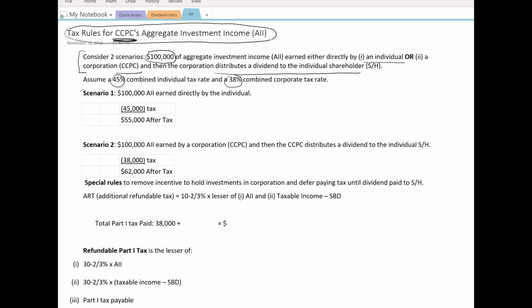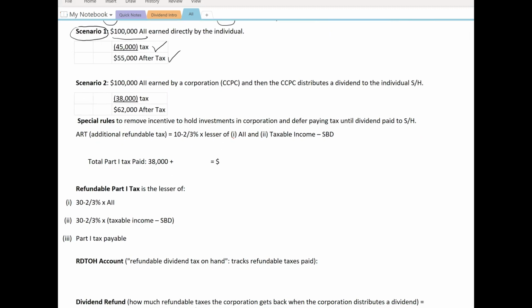So let's look at scenario number one. The individual earns $100,000 of aggregate investment income. They're going to pay 45% tax, which is $45,000. So after tax, the individual will have $55,000 of cash left over. Let's go down and look at scenario two.